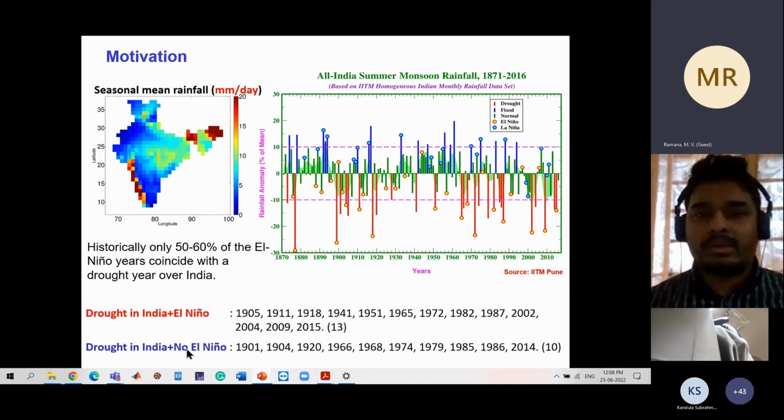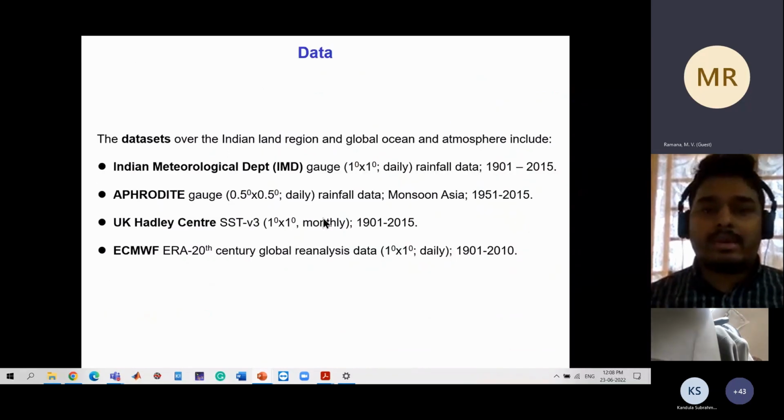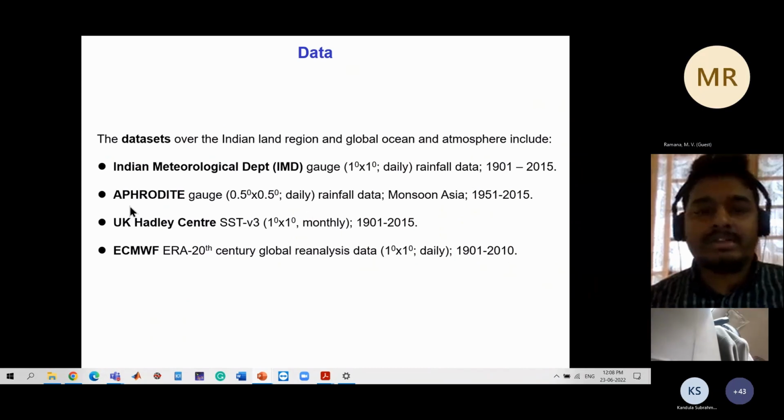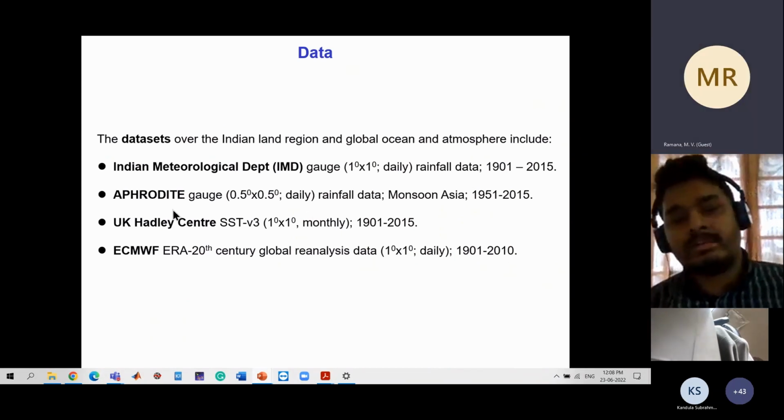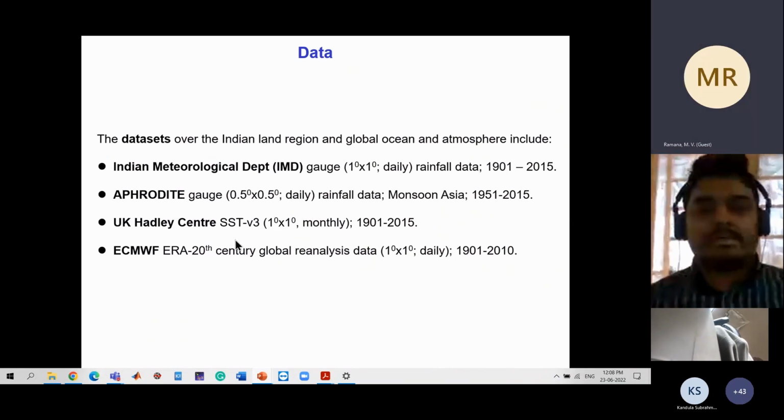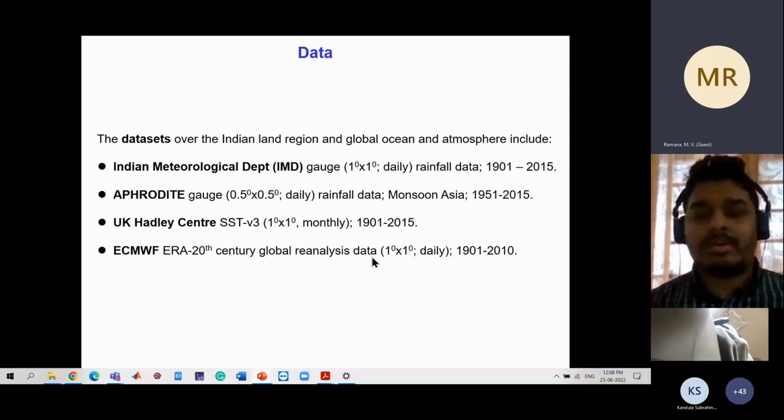Is there any large-scale pattern associated with it? We have primarily used the IMD daily rainfall data set. We have also looked at the South Asian region using the Aphrodite data set. Then for large-scale circulation patterns, we have used the ERA daily global reanalysis data set for dynamical analysis.